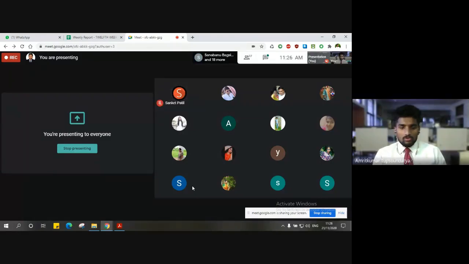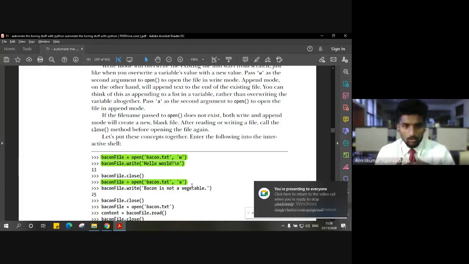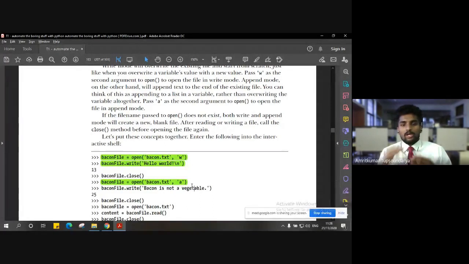Very good. So the basic difference between writing and amending is that writing will replace or overwrite the existing content, but amend will simply add the content you have given after the text which already exists, right? And it is not necessarily specific to a list. It can be dictionaries also. It can be a simple string also, right? So the job of amend is to just add the details, whereas write will completely overwrite the content.